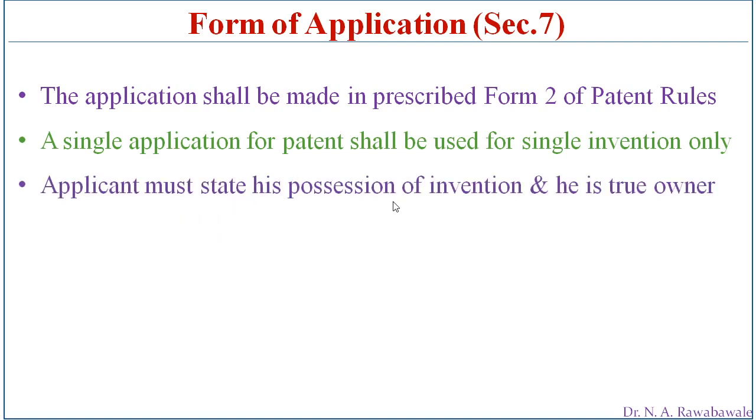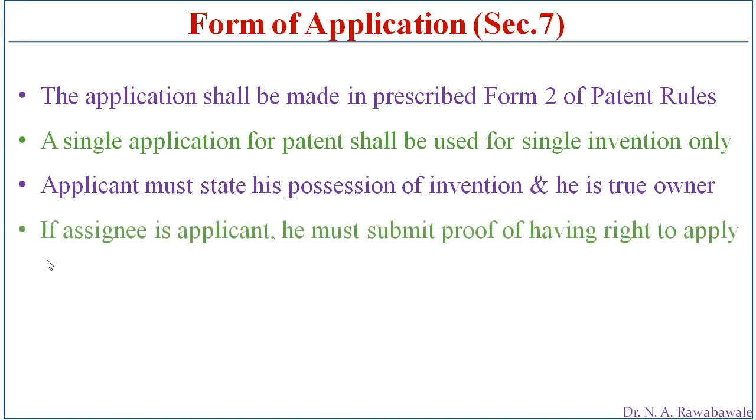The applicant must state his possession of the invention and that he is the true owner. At the time of submitting the application, the applicant has to clarify whether he is the owner or the assignee of that invention. If the applicant is an assignee, he must submit proof of having a right to apply, such as an authenticated document or a letter of authority from the inventor for applying for the patent.